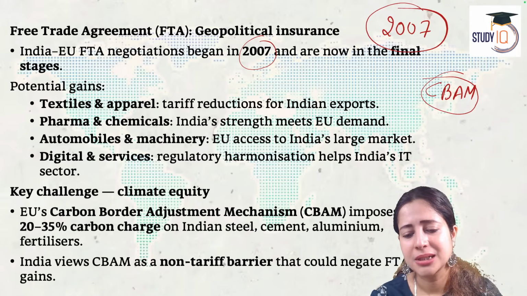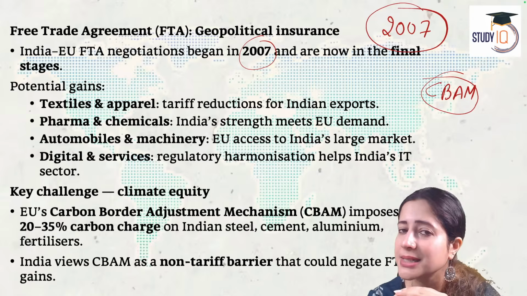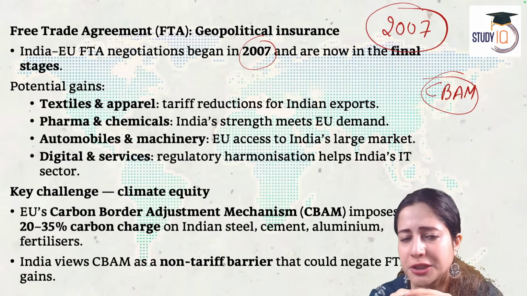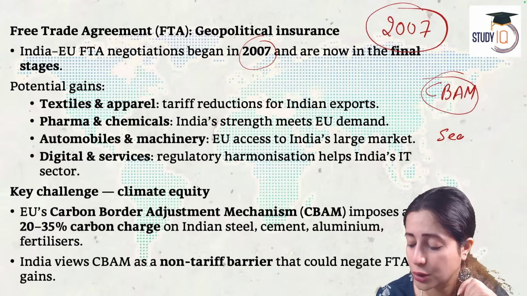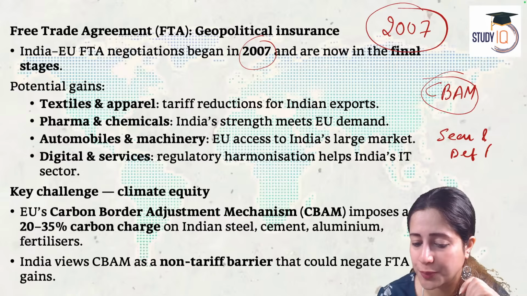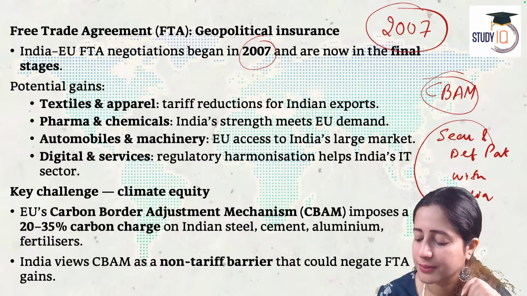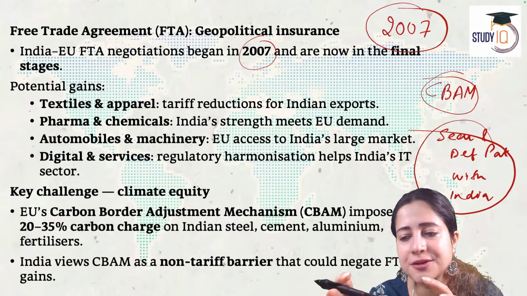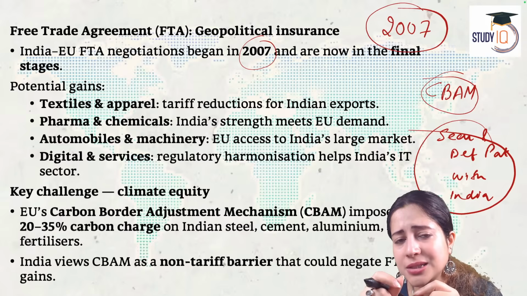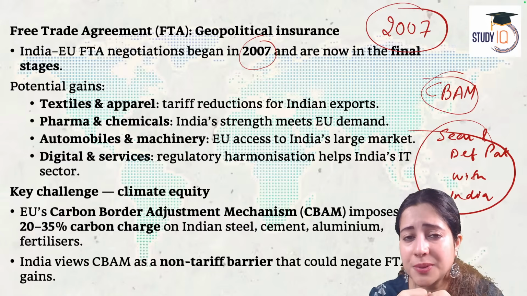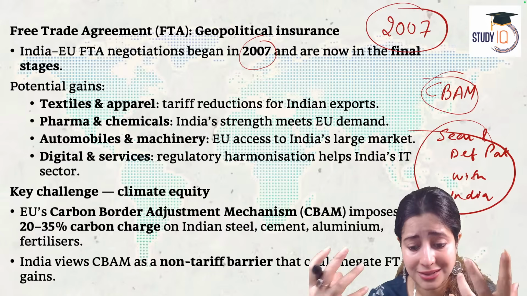Now, second point. Another point of relationship is defense and security. The European Union is proposing a security and defense partnership with India. I'm writing it here: security and defense partnership with India. Who is proposing this? The European Union is proposing this defense partnership to India, just like Europe has done with Japan and South Korea. For the European Union, it will mean access to India's defense market and co-production. For India, it means more Atmanirbharta, defense production created in India.